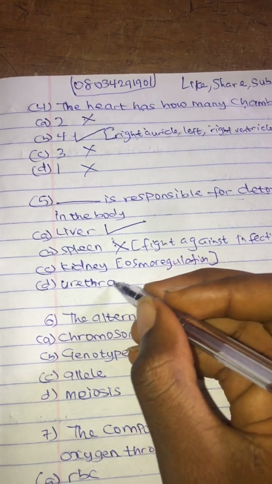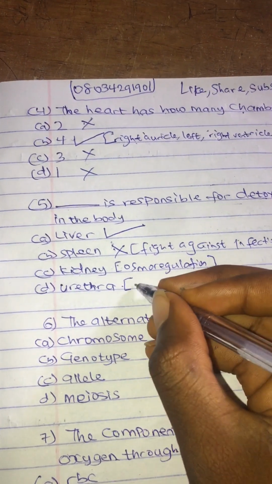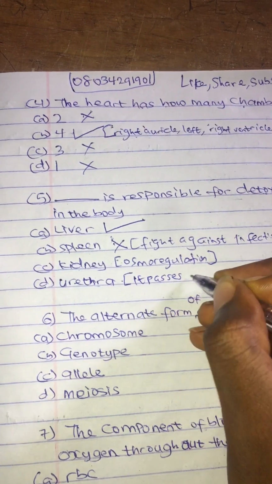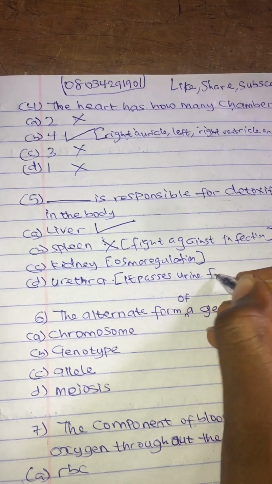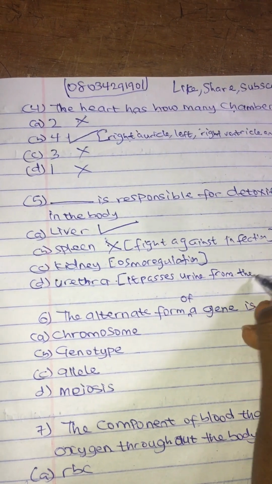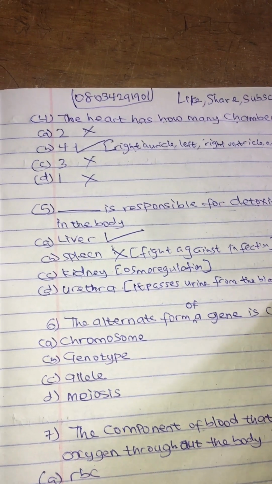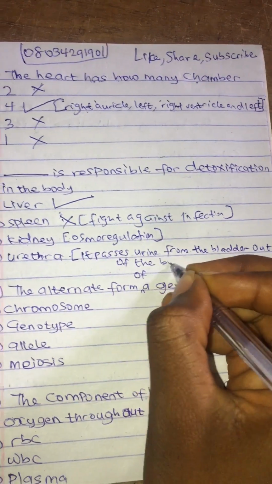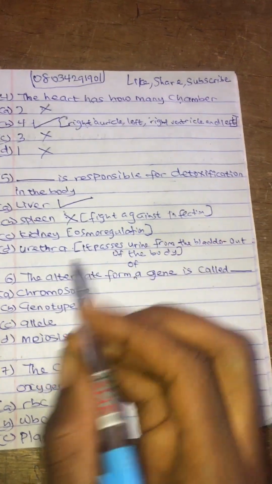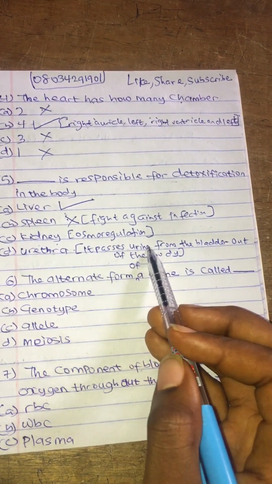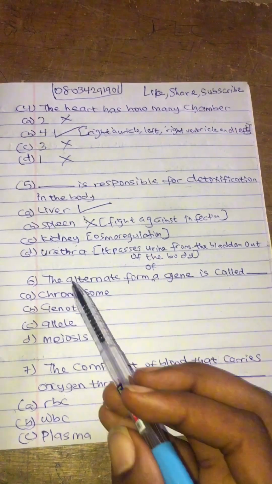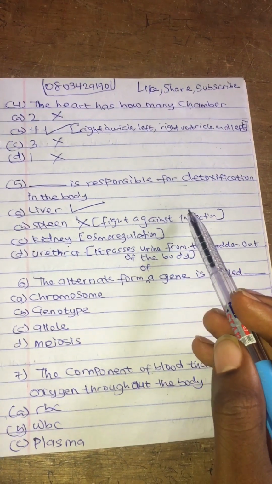While the urethra passes urine from the bladder out of the body. You can screenshot it. The urethra passes urine from the bladder out of the body. So question 6, I think you understand that now.